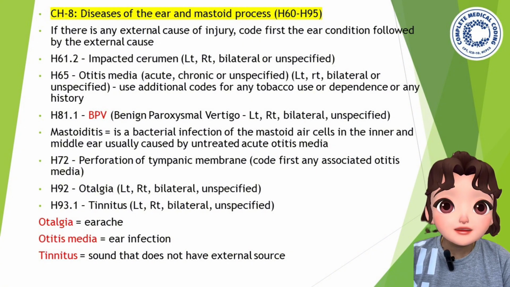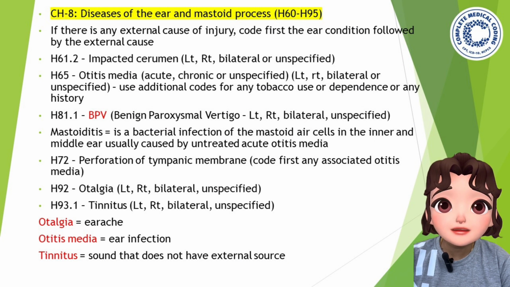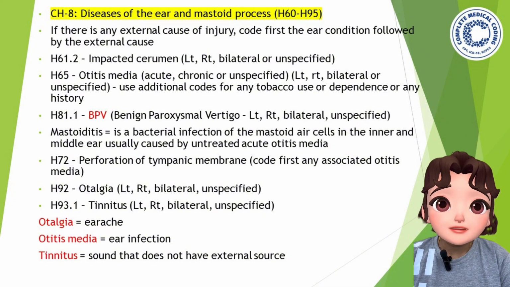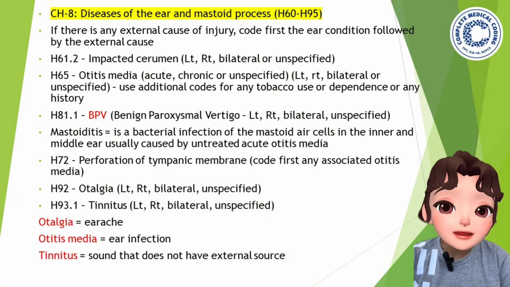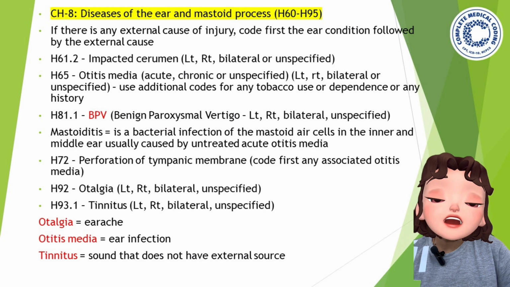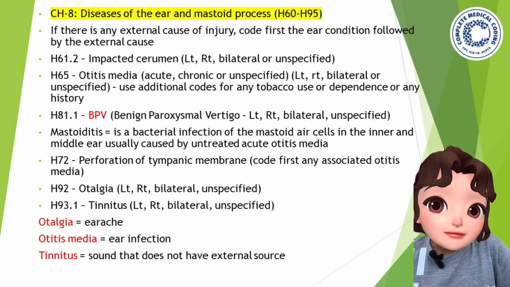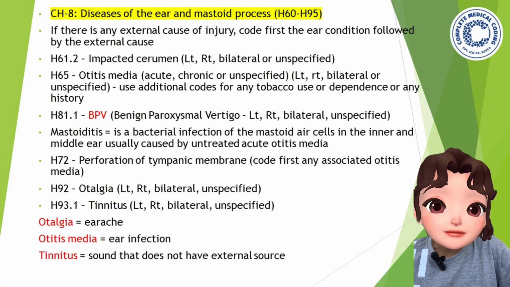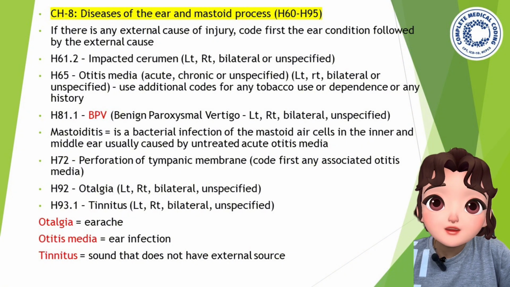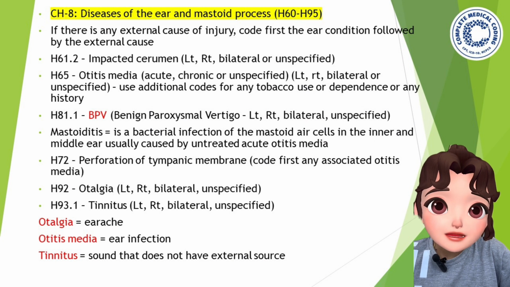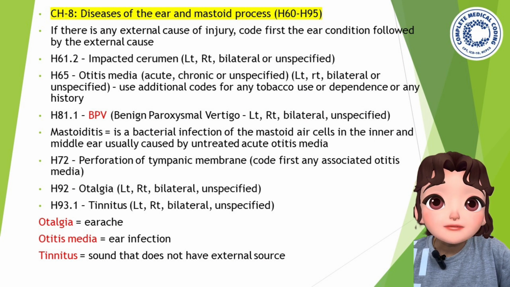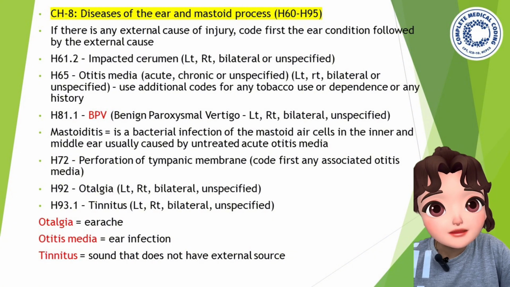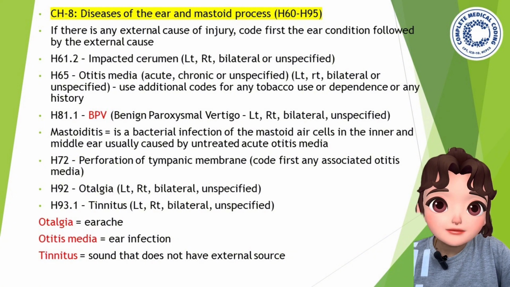Now, what is H72? H72 represents perforation of tympanic membrane. Code first any associated otitis media. So for any types of perforation or any harm to the tympanic membrane, if you are coding tympanic membrane related codes, you have to first code any otitis media. It will be there because the infection is coming to the tympanic membrane, right? So you have to code first any associated otitis media, followed by the tympanic membrane code.